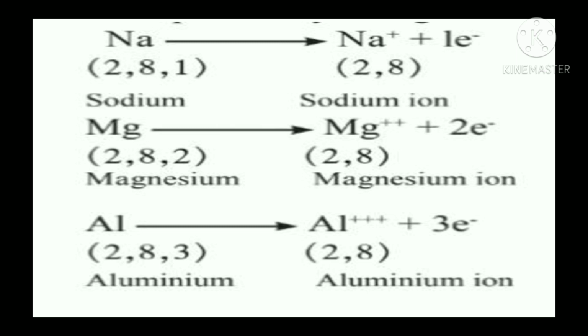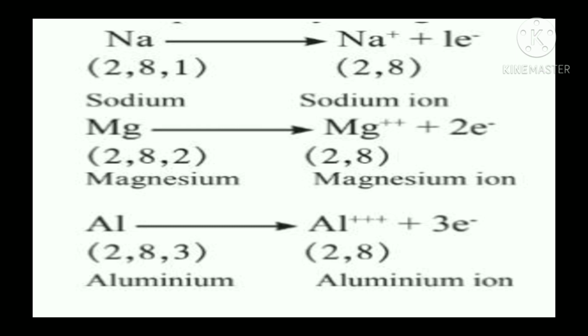Now, last example is aluminium. Has electronic configuration 2, 8 and 3. 3 electrons in the outermost shell. So, once these 3 electrons are lost, the electronic configuration becomes 2 and 8. And we will get aluminium with 3 positive charge since 3 electrons having negative charge are lost.